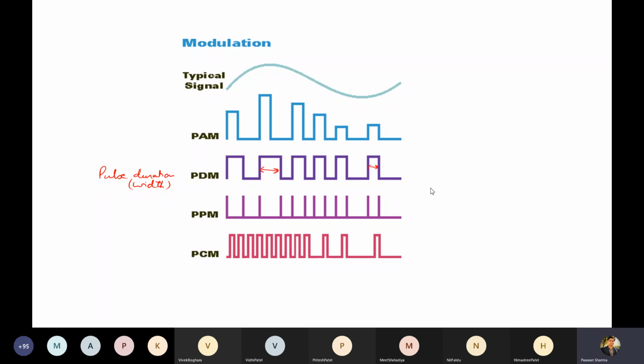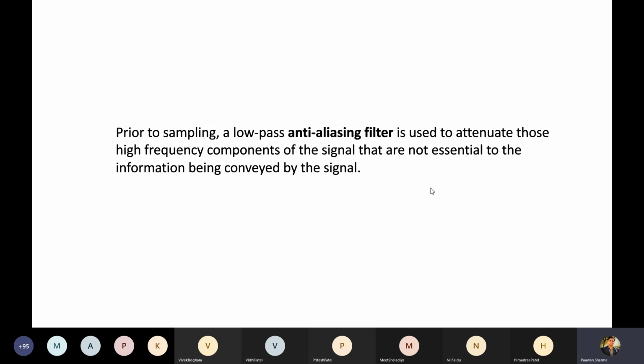Similarly, in pulse position modulation, we will see all of these in great detail, and with block level implementation. So here you can see wherever a transition is happening, there you have pulses. Okay, and PCM, though we have already started to go through it, let us ask a few questions from the people.